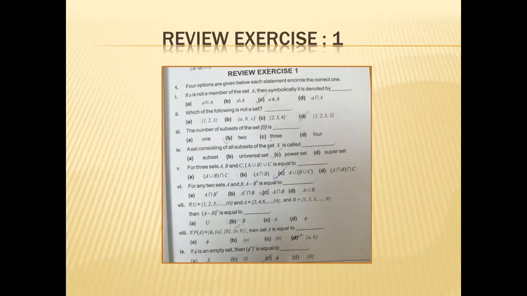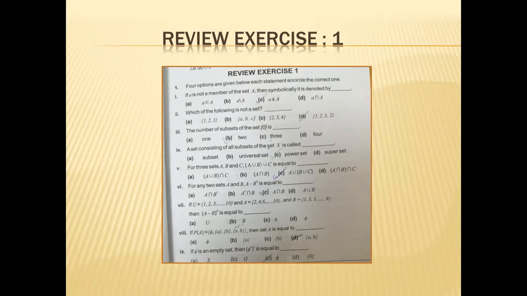Objectives are given there. I think that you have already done this, but you can tally your answers with this. Part number 1, if a is not a member of set A, then symbolically it is denoted by a does not belong to A. Option C is correct.